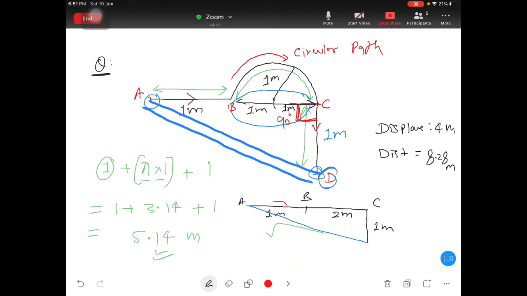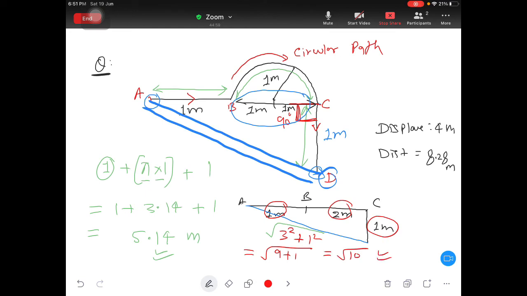So this 1 and this 3, this 2 is going to be 3, so 3 square, and plus this is going to be 1 square. So you got under root 9 plus 1. So this you got as under root 10. So under root 10 became your final answer.